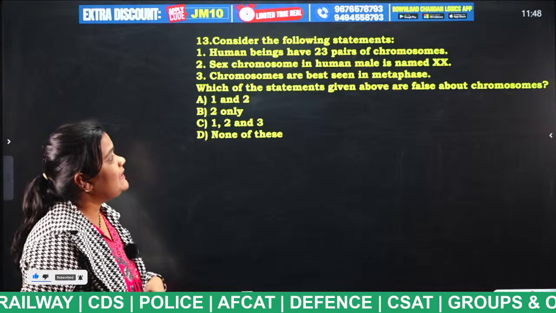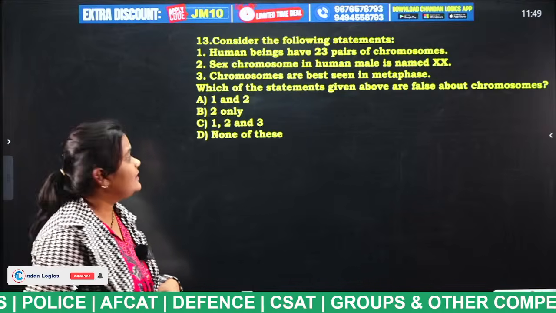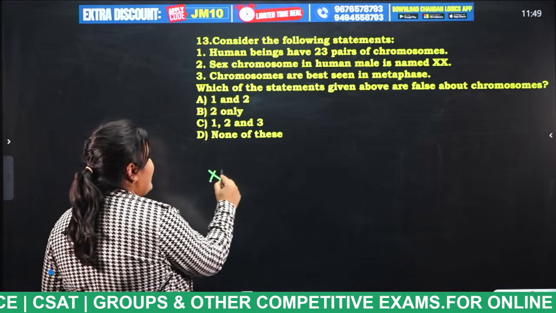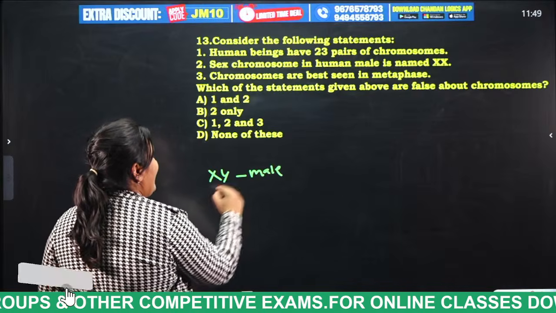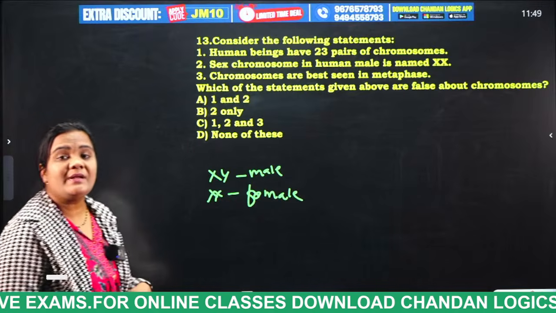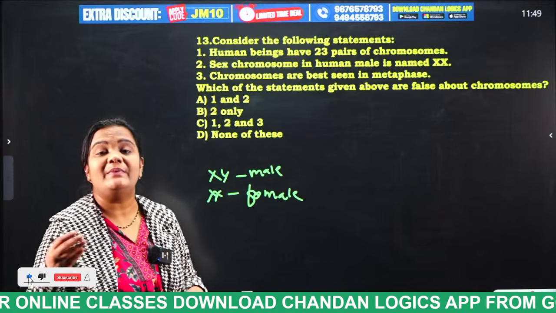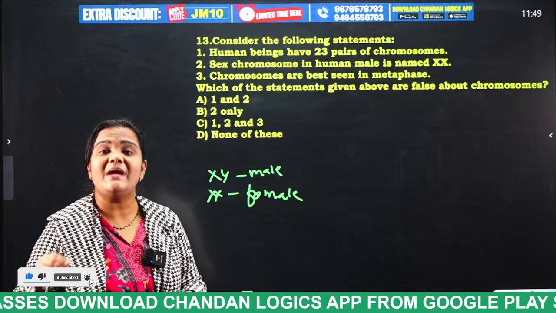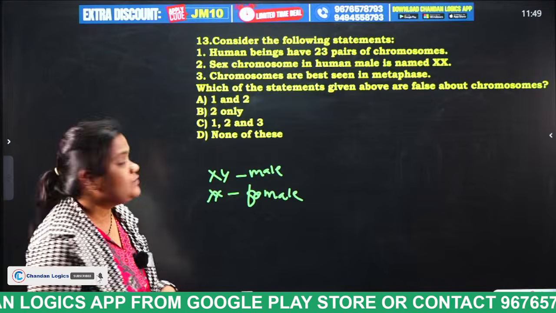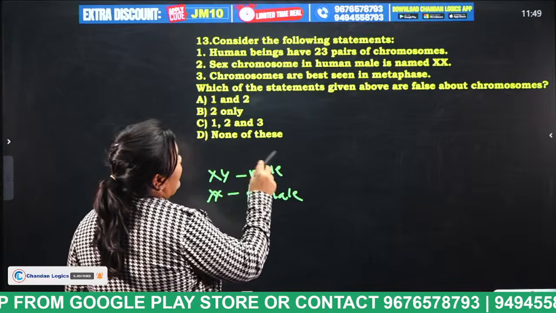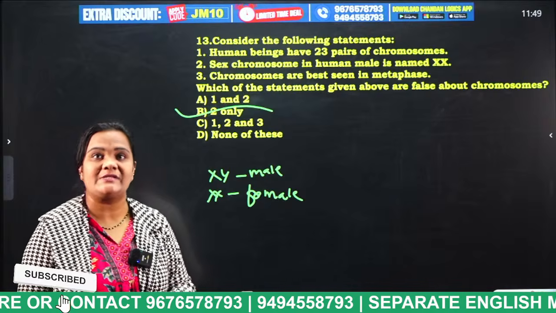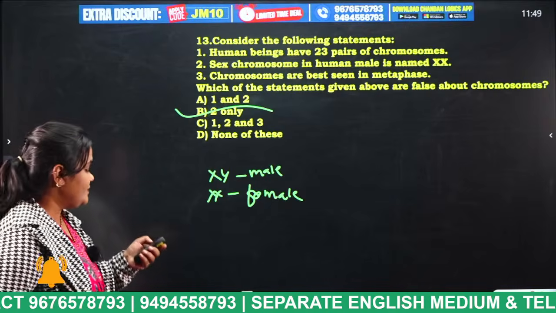Very good. Human beings have 23 pairs of chromosomes, that is right. Sex chromosome in human male is not XX, students, it is XY. XY is for male and XX is for female. Chromosomes are best seen in metaphase. Yes, during metaphase the chromosomes appear in condensed form, so we can even observe them under a microscope. So what is the answer, students? Which of the following are false? Only 2 is false, because sex chromosome in human male is not XX, it is XY. Very good, Nakshatra. Next question.